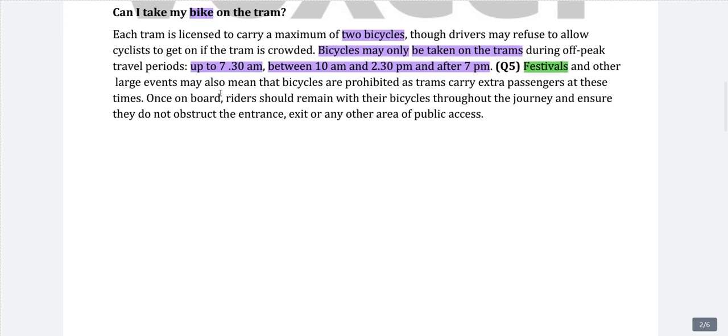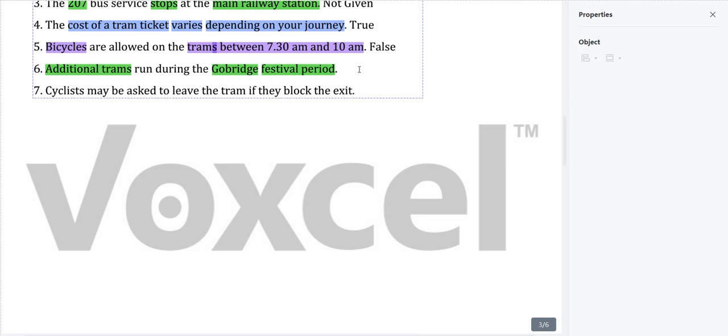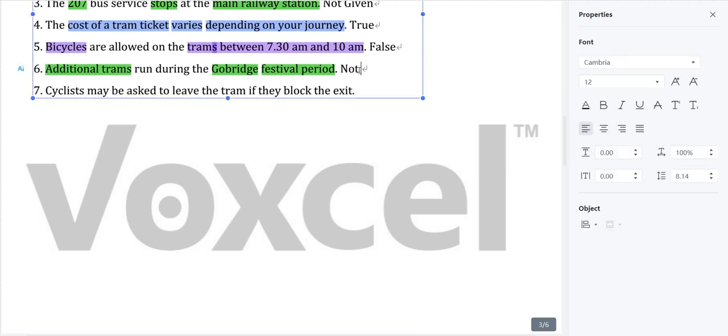Festivals and other large events may also mean that bicycles are prohibited, as trams carry extra passengers at these times. Once on board, riders should remain with their bicycles throughout the journey and ensure that they do not obstruct the entrance, exit or any other area of public access. So there is no mention of additional trams, whether they are running or not running. We have not been provided with any kind of information, so we will say not given.